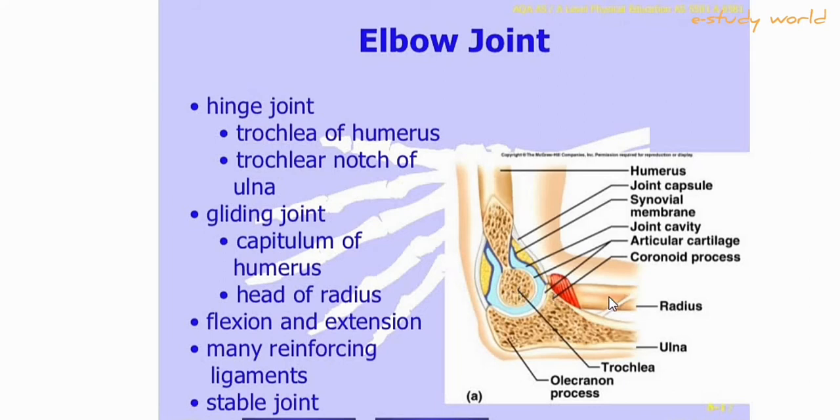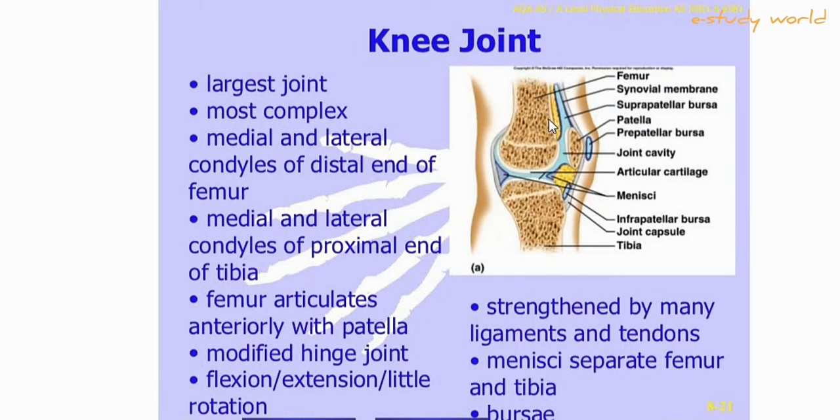This is the radius. This is the ulna. This is the olecranon process of the ulna. These joints are present between the humerus and ulna, not between the radius. You can see here.